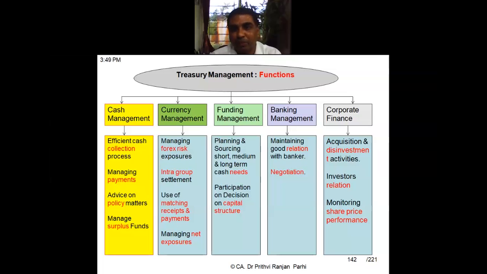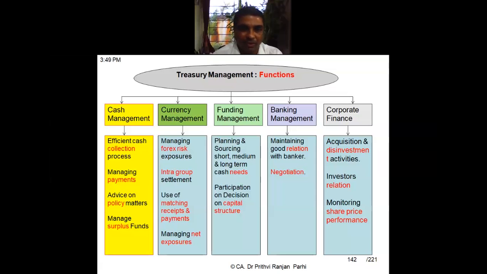Monitoring share price performance, whether the share price is showing the real value or not, whether it is going upward, that has to be ensured by the corporate finance department. They have to ensure that value is maximized, the share prices are actually maximized. So this is the scope, or these are the functions, of entire treasury management. I think you have understood up to this.